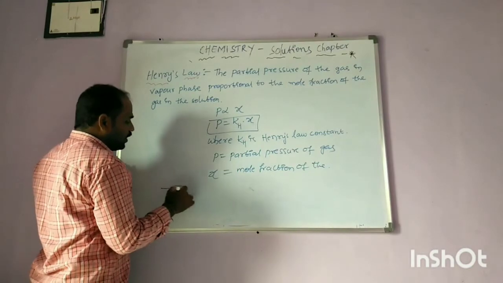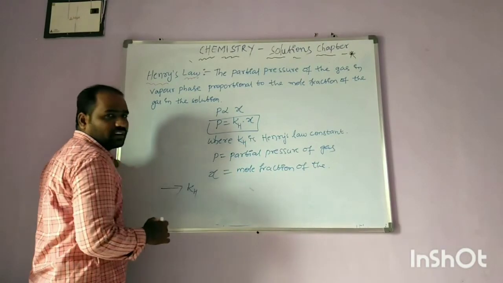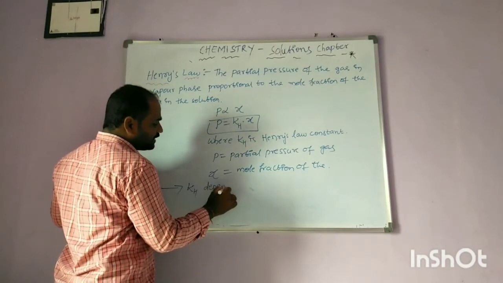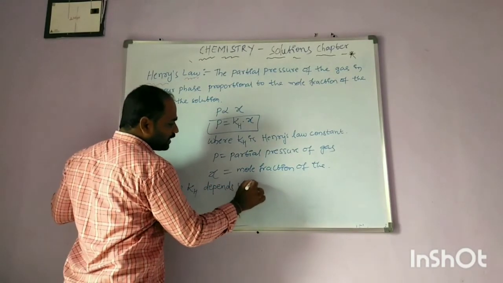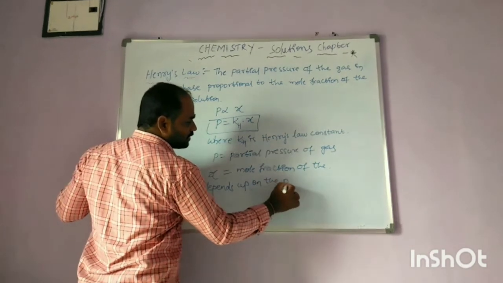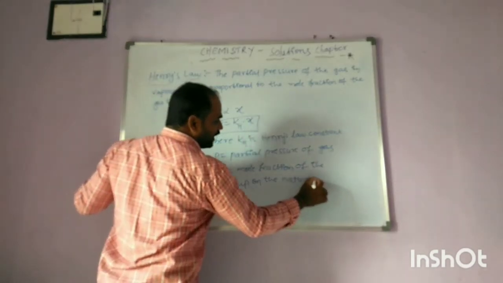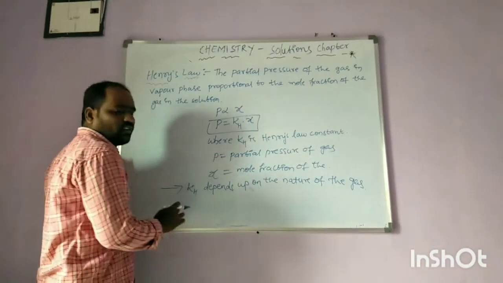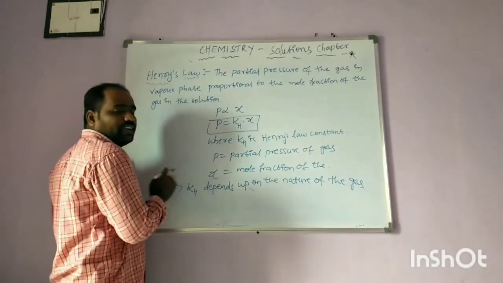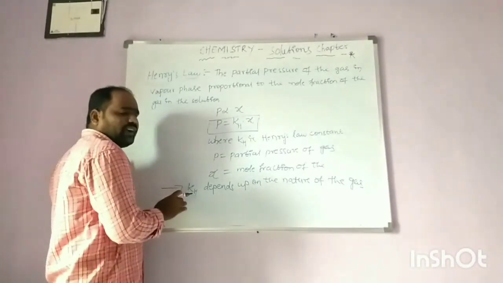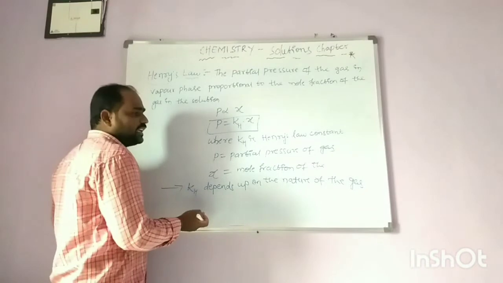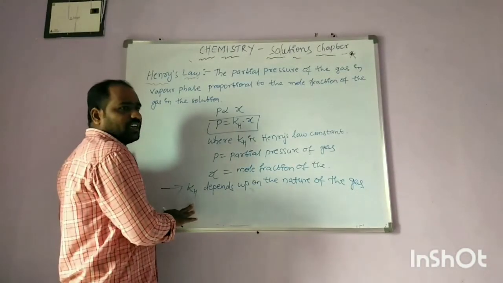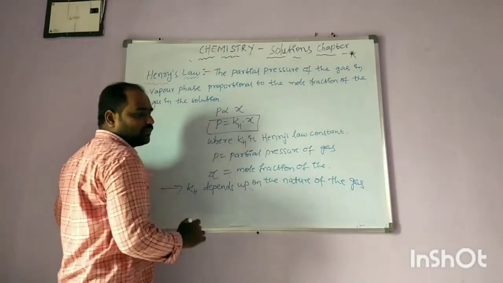Listen friends, KH is the Henry's law constant. This KH depends upon the nature of the gas. Different gases have different KH values at the same temperature. That's why KH is a function of the nature of the gas.